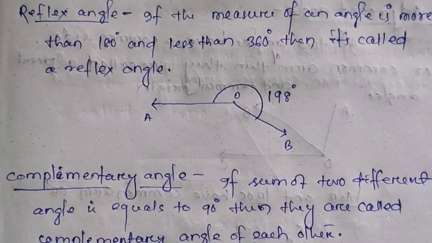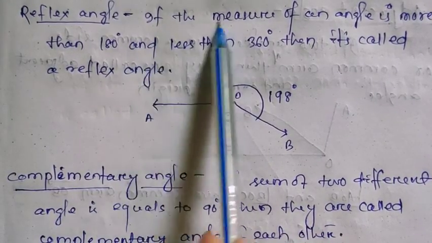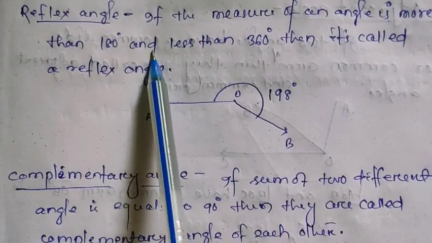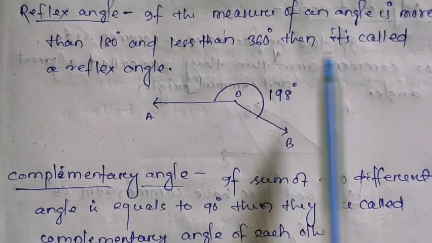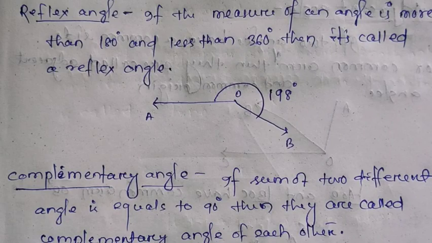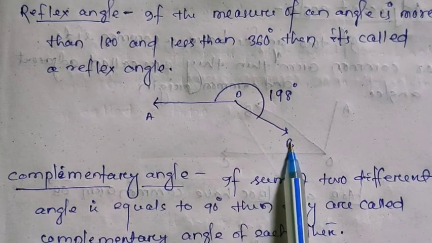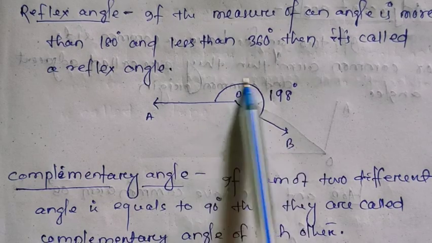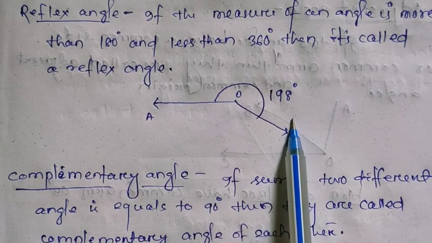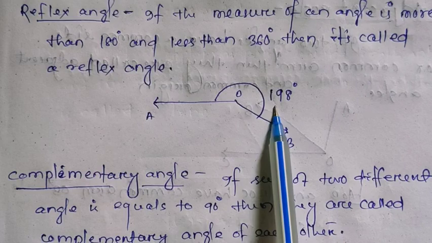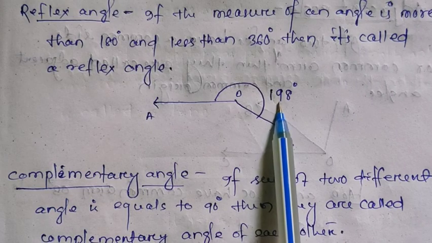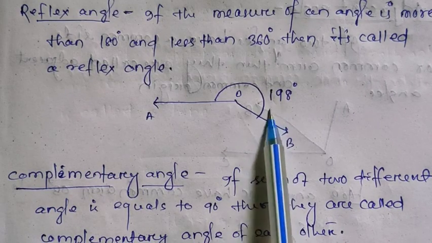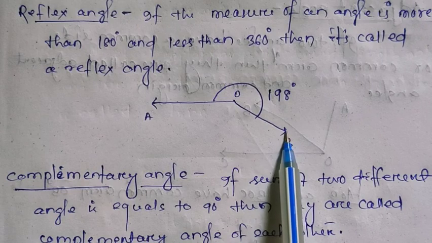Reflex angle. It says if the measure of an angle is more than 180 and less than 360, then it is called a reflex angle. That means AOB is an angle whose measure is 198 degrees. 198 degrees is greater than 180 but less than 360. Then AOB is called a reflex angle.